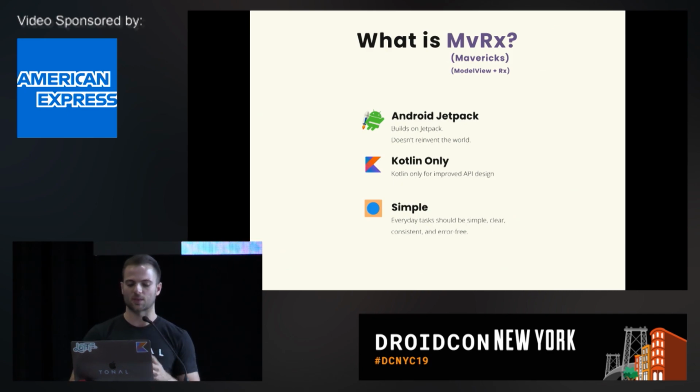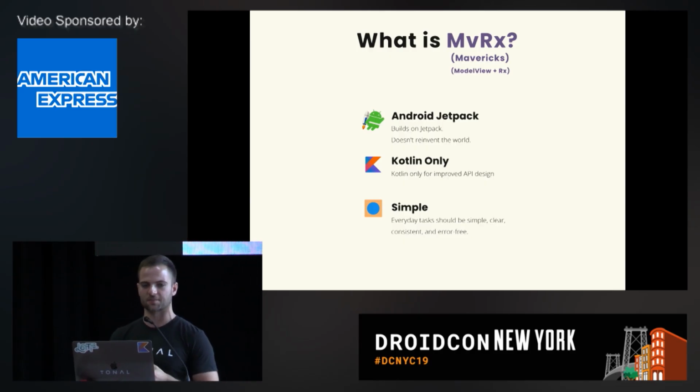We also knew that we wanted to make it Kotlin only. One of the things that's great about Jetpack is it solves a lot of fundamental challenges with Android development. But it was designed to work in a Java and Kotlin world. So they have some KTX extensions, but we wanted to allow ourselves the flexibility of designing this to be Kotlin only.